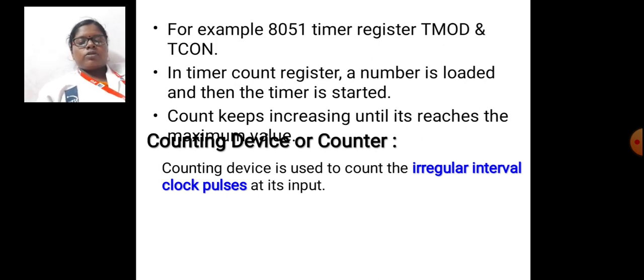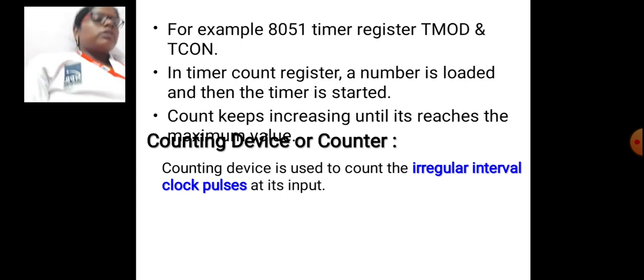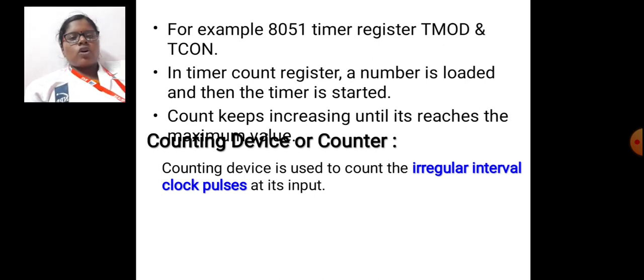We need to see about the states in a timer, which means there are 11 states available in a timer. First one is the reset state, which means the initial count is 0, and the initial load state, which means the initial count is loaded. Then the present state: counting or idle, or before start, or after overflow or overrun. Overflow state: the count resets to make the count equal to 0 after reaching the maximum count.